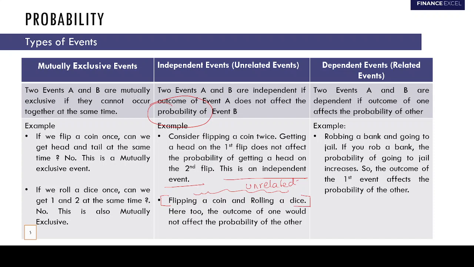Now, lastly, discussing dependent events. Two events A and B are dependent if the outcome of one affects the probability of the other. And remember, dependent events are related events. The example would be robbing a bank and going to jail. If you rob a bank, the probability of going to jail increases. So the outcome of the first event affects the probability of the other.